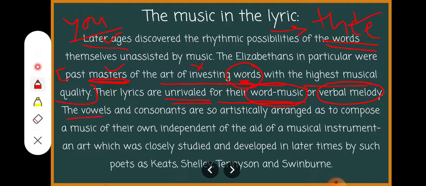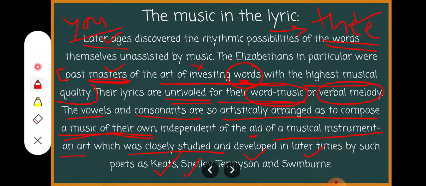The vowels and consonants are so artistically used that they composed the music of their own, without any kind of aid. Aid means help of a musical instrument. It was closely studied and developed in the later times by such poets as Keats, Shelley, Tennyson, Swinburne.